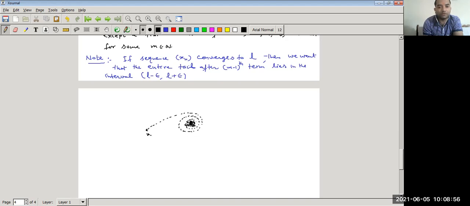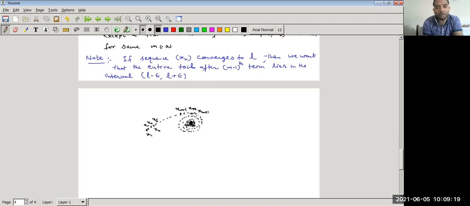This is our first term x1, this is the second term x2, this is the third term x3, this is the fourth term x4, this is the fifth term x5, and after this is x_{m minus 1}, and then x_m, and so on, x_{m plus 1}, and so on. These are all the terms.